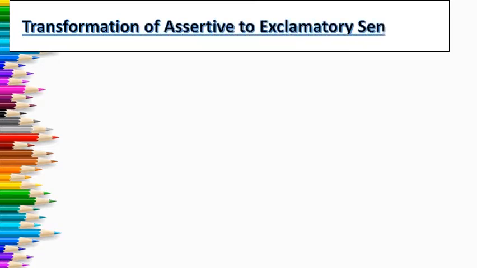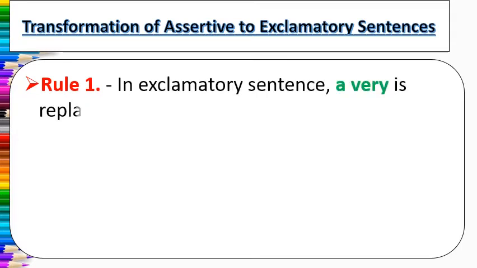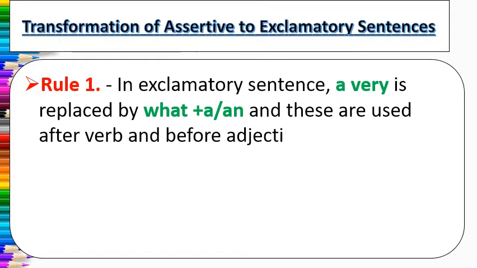So let's get started. Let's see how to transform assertive sentences into exclamatory sentences. There are certain rules for that, as I have already explained to you the meaning of assertive and exclamatory. So, rule number 1: in an exclamatory sentence, a very is replaced by what plus a or an, and these are used after the verb and before the adjective or adverb.